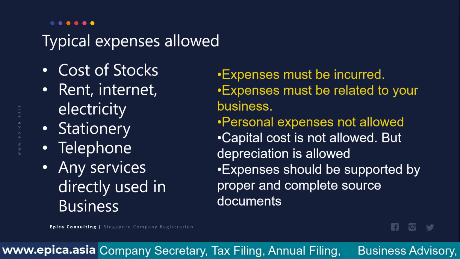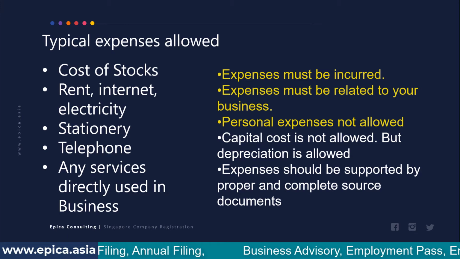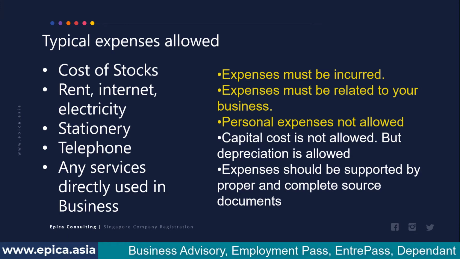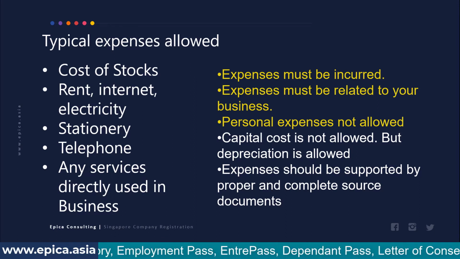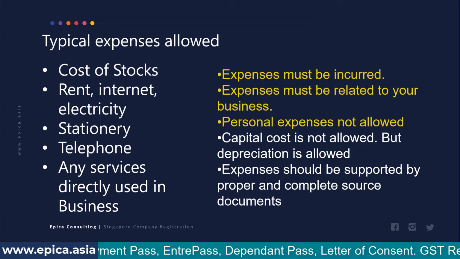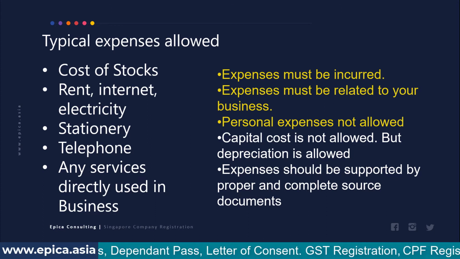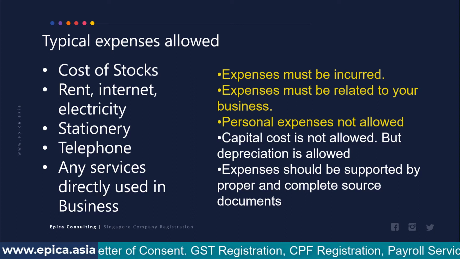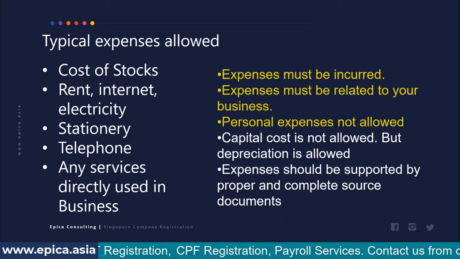For example, if you take your client for a meal at a nice restaurant and spend $200, it is very difficult to decide whether it is personal or really business. Sometimes the client may not be a client, but a potential prospect, and you are just going and meeting him. So it is sometimes difficult in this category especially. You need to use reasonable judgment and decide whether it is really business or not.